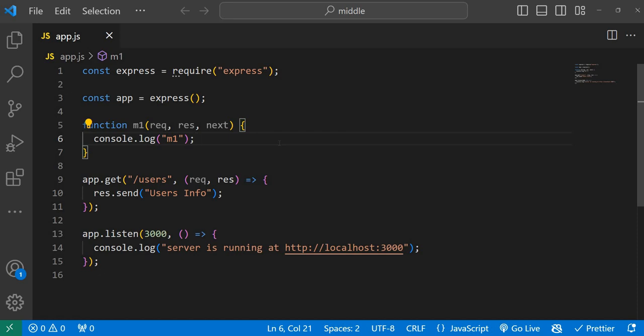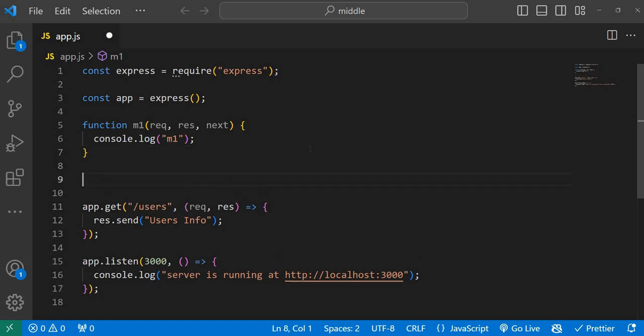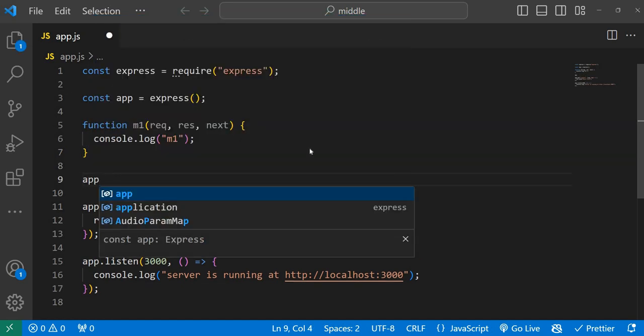So let's inform the Express server: before executing this route, can you please execute this middleware function also. How can we inform the Express server? It's very simple, most of you already know.